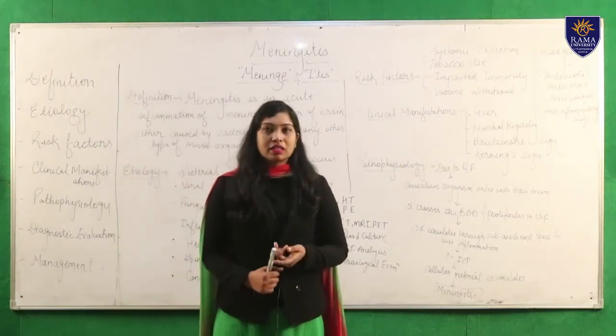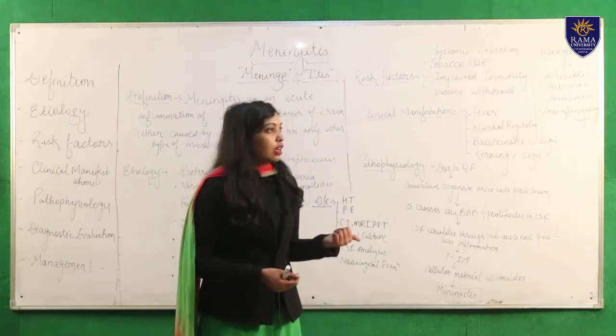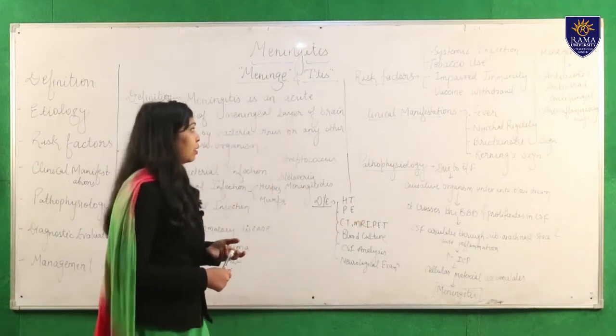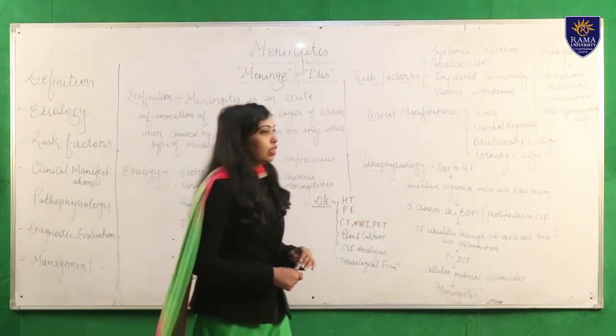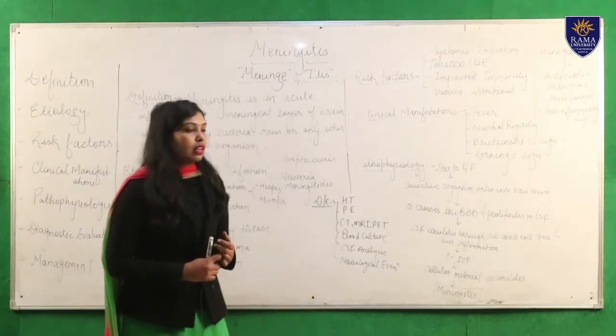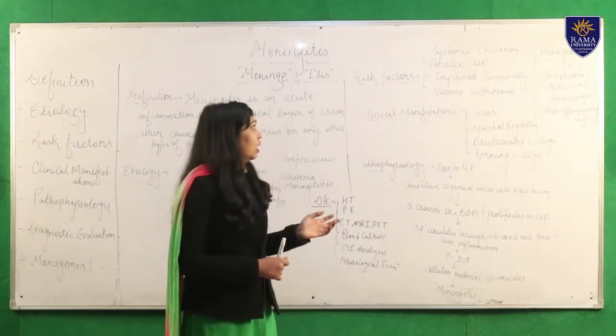And the last one is vaccine withdrawal. If in childhood he has withdrawn from the vaccination period, it can also lead to meningitis. Okay, so that's all: first we discussed the definition, then etiological factors, and we have already discussed risk factors.